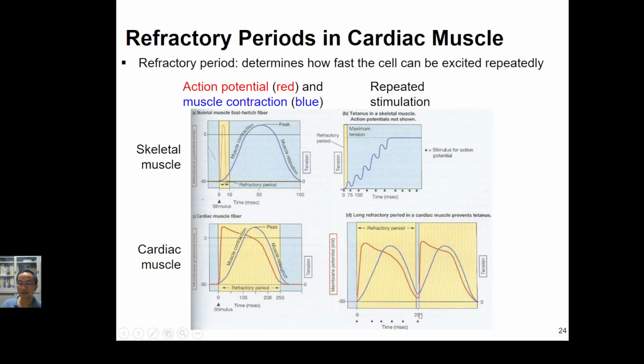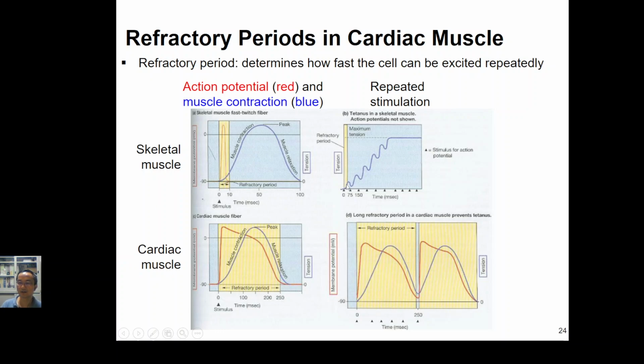But during this period of time, that is not the refractory period, if we have another stimulus here, then it will generate another action potential, of course, it will result in another cardiac muscle contraction. This tries to prevent the situation of the cardiac muscle looking like the skeletal muscle.